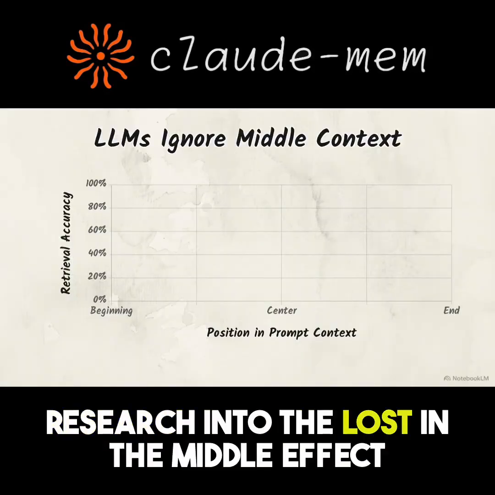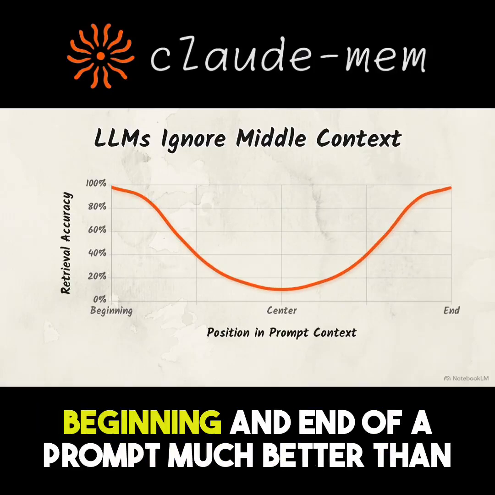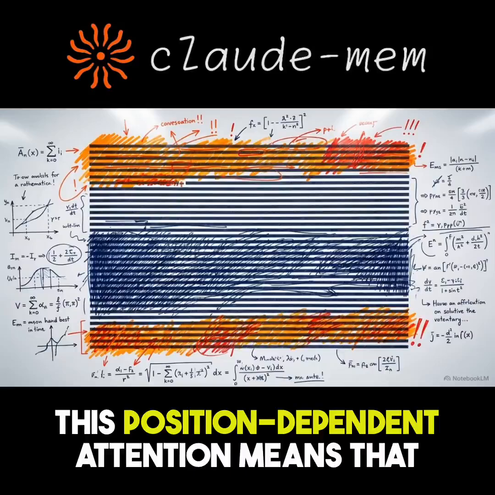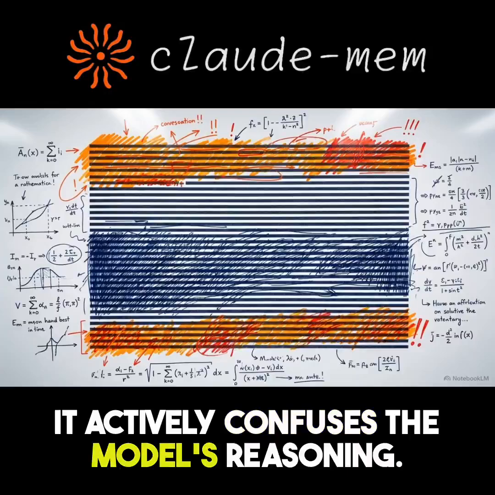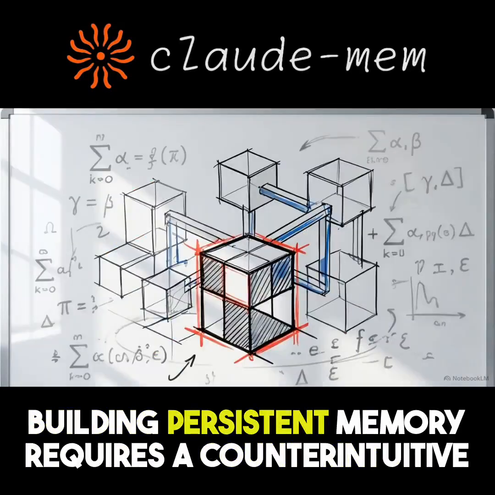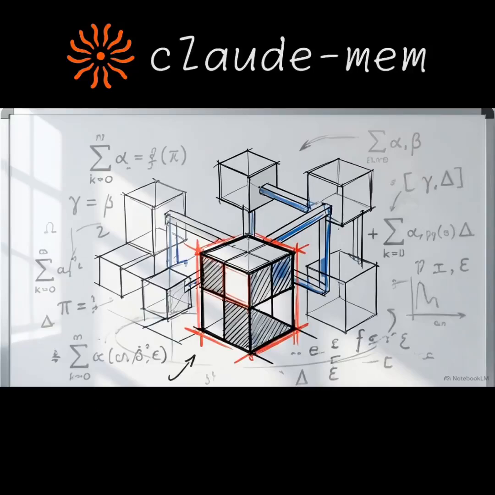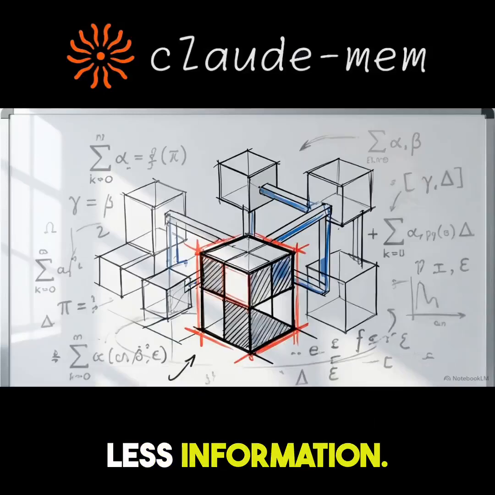Research into the lost in the middle effect shows that LLMs attend to information at the beginning and end of a prompt much better than the center. This position-dependent attention means that unoptimized bulk data doesn't just waste tokens, it actively confuses the model's reasoning. Building persistent memory requires a counterintuitive design philosophy. To improve how the model understands a project, the system must intentionally store and retrieve less information.